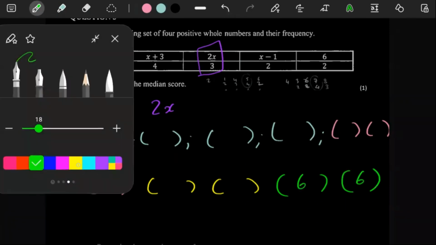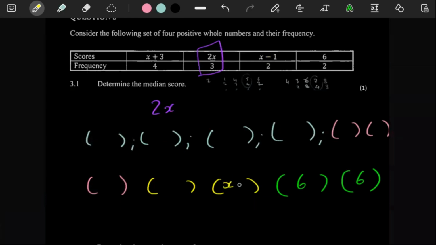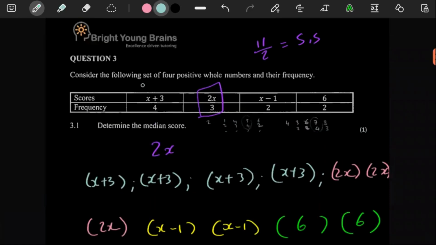And then before that, you would have 2x minus 1's. And then before that, you would have 2x, 3 of them. So you'd have 2x here, 2x there, and then 2x there. And then before that, you would have x plus 3, 4 of them. X plus 3, x plus 3, x plus 3. Because it says consider the following set of 4 positive whole numbers and their frequency.